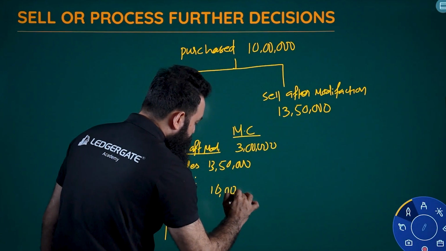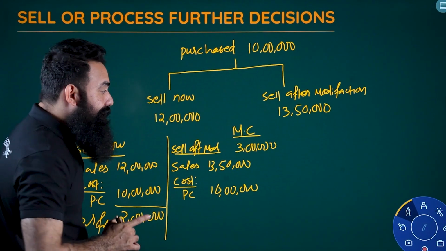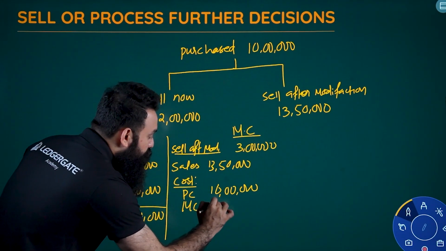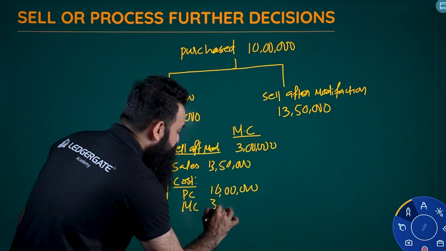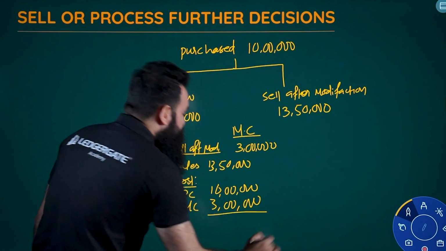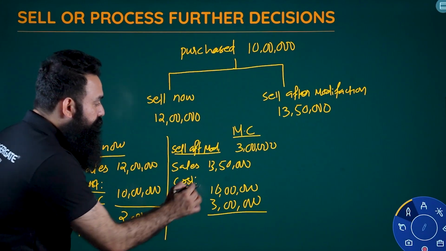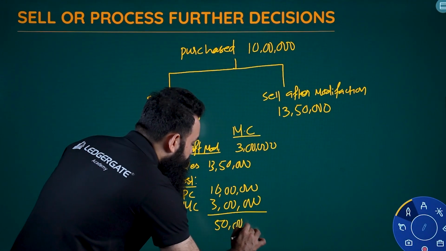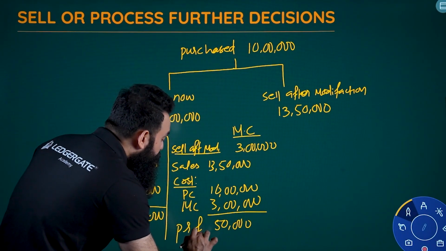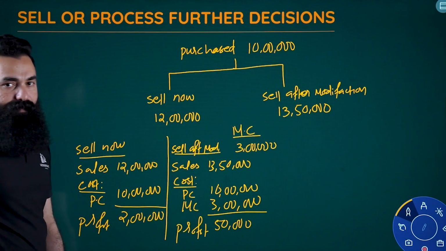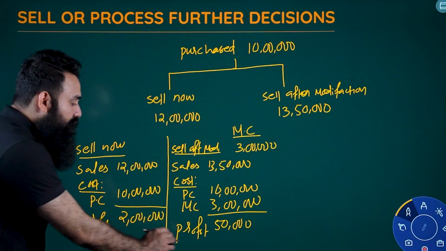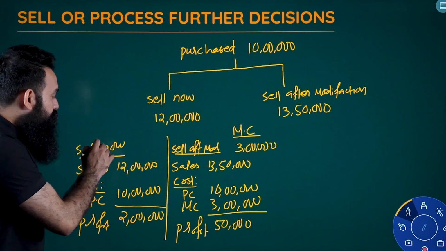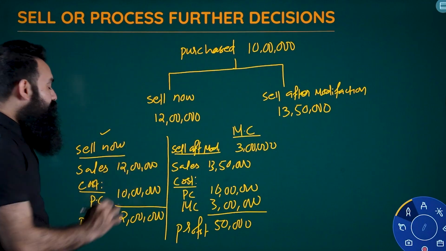And we have one more cost. What is that? That is modification cost. If you are selling after modification, we'll have one more cost, that is modification cost. How much would it be? That is 3 lakhs. Then what will be our profit in this case? From 13 lakh 50,000, if we deduct 13 lakhs, 50,000 will be our profit. Still we are in profit, but the problem is this profit is less than this profit, right? So which will be your decision? Based on the profitability comparison, we are going to take this decision, right? This is our decision in this case.